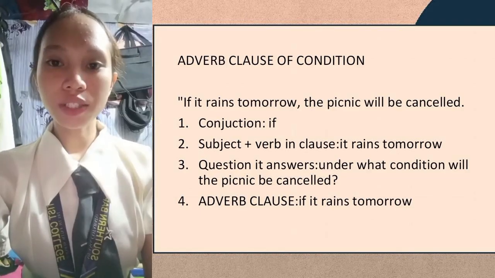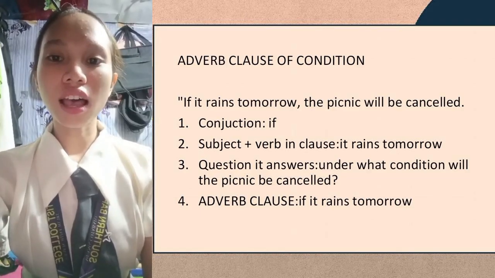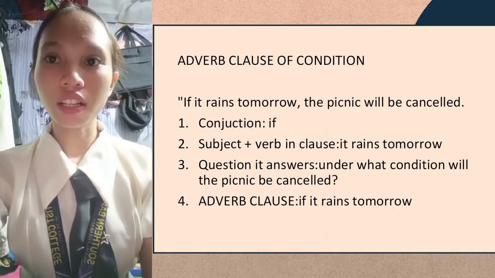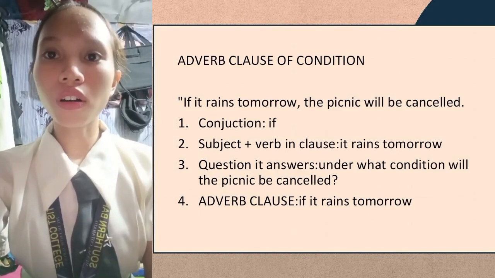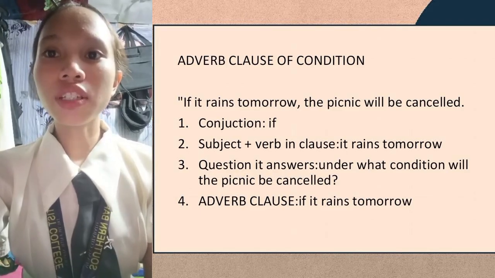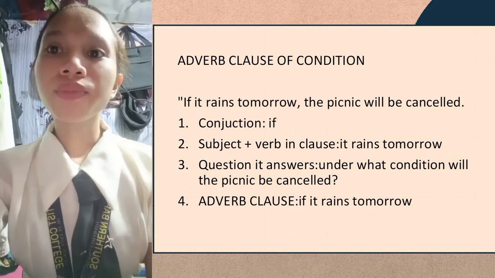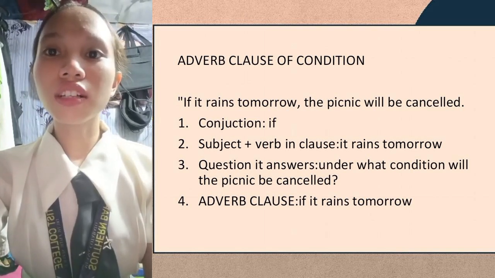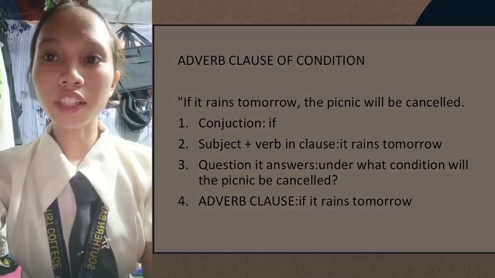Next, let's proceed to adverb clauses of condition. First, let me define what adverb clauses of condition are. An adverb clause of condition expresses a situation that must occur for the main clause to happen. It sets the terms or circumstances under which the action in the main clause is possible. Function: these clauses specify the condition affecting the outcome described in the main clause.